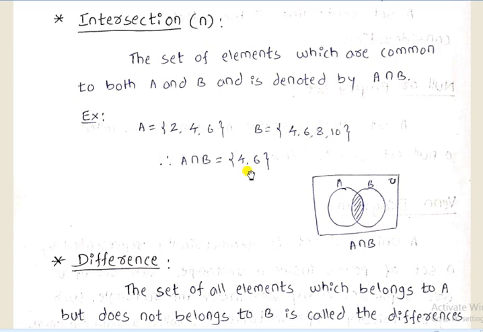Therefore A intersection B equals 4 and 6, because only two elements are common to set A and set B. Here we denote the shaded portion as the common area of set A and set B.